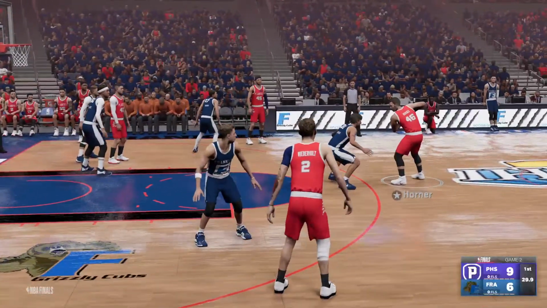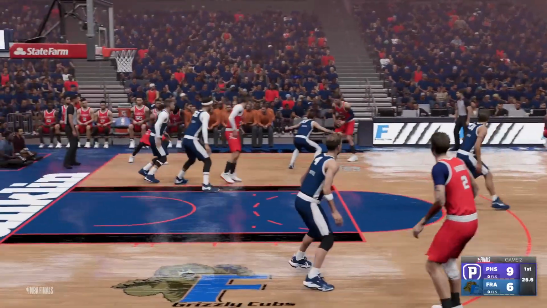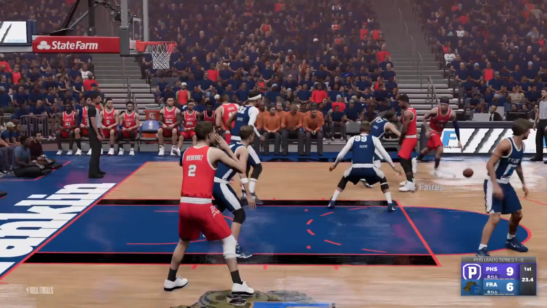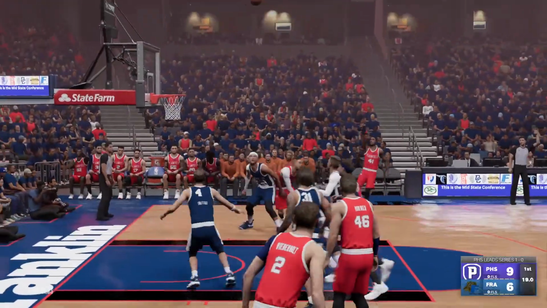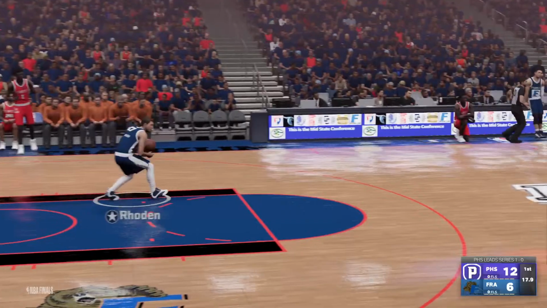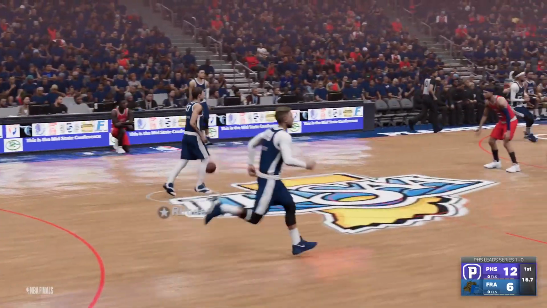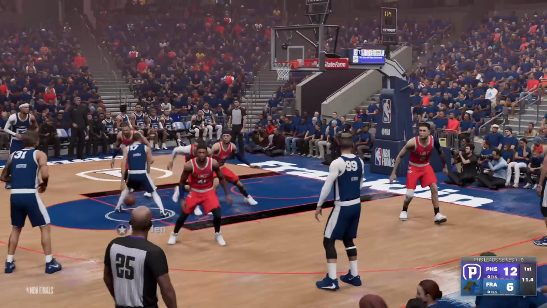Has it. Back to Horner. Horner has the ball. Back to Fairs. Logan Fairs looks. Back to Khan. Abshar Khan for 3. And here's Zach Roden. Roden has the ball.